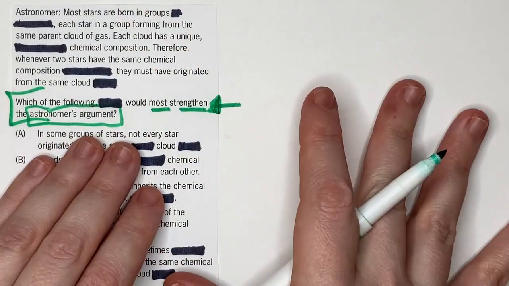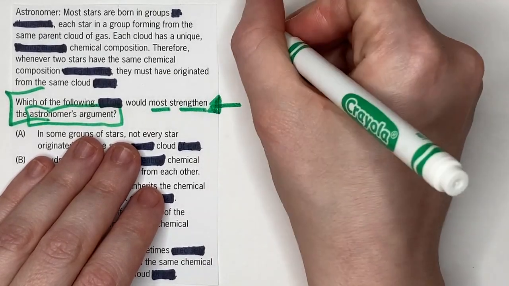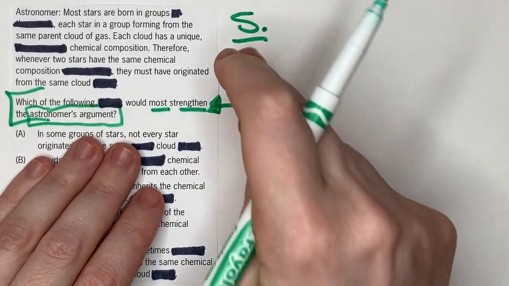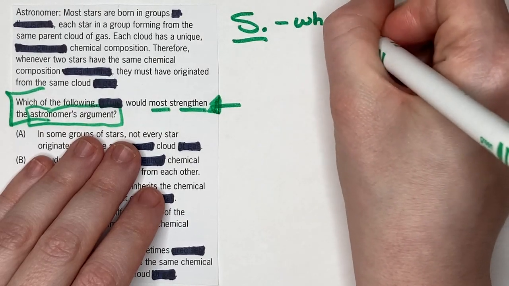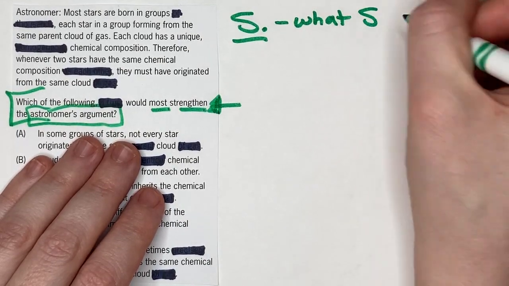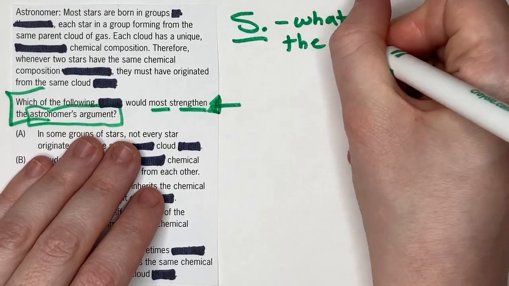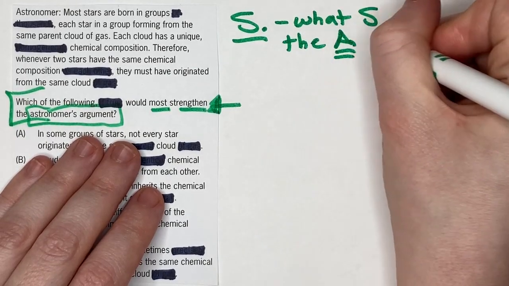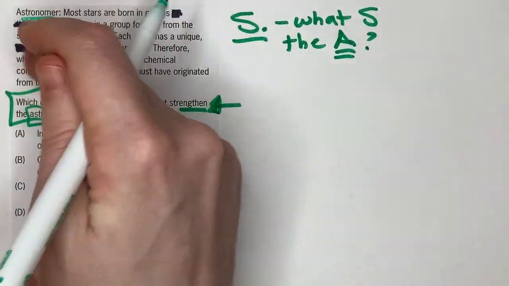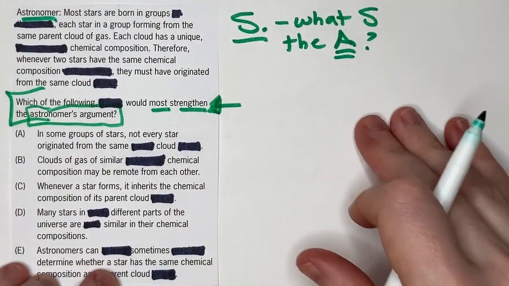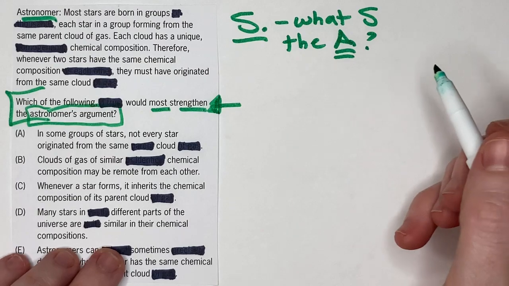So if I was doing this question, the first thing I would write down is probably S. It's a strengthen question, and I might even rephrase it a little bit. You know, what would maybe strengthen the astronomer? Just to keep in mind who I'm here to focus on, although obviously the whole thing is about the astronomer. So very straightforward in the way in which this question is being asked.